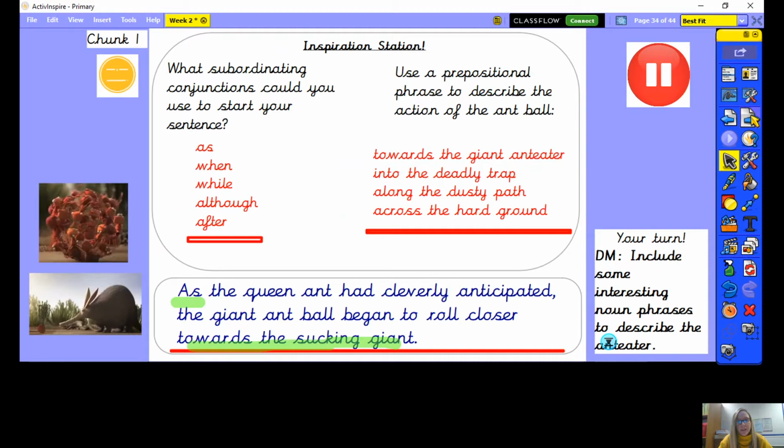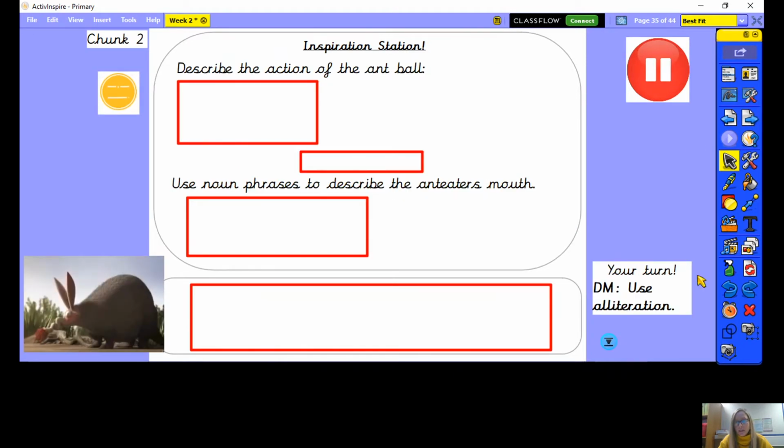Okay, fantastic. So let's think now about our second chunk of writing. So for the second part of the writing, now we're thinking about chunk 2, and this is where the ant ball is being sucked by the anteater. So we're thinking about now describing the action of the ant ball.